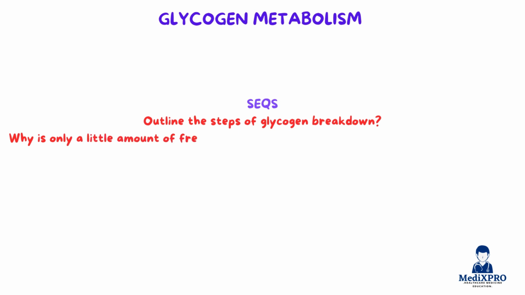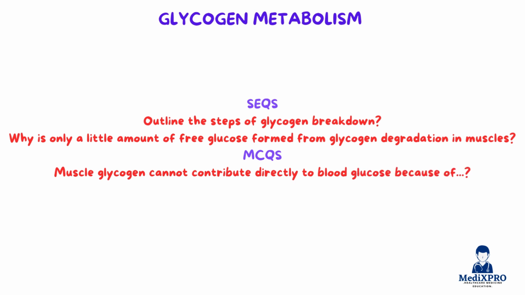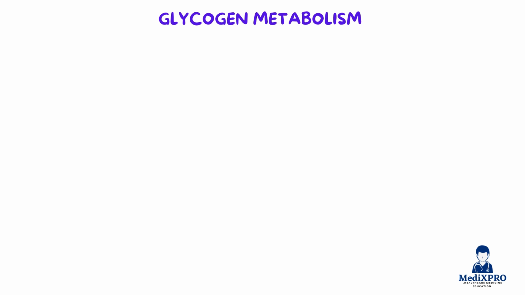UHS SEQ exams often ask, outline the steps of glycogen breakdown. Another important question is, why is only a little amount of free glucose formed from glycogen degradation in muscles? The answer is, muscle lacks glucose 6-phosphatase, so glucose 6-phosphate enters glycolysis directly instead of being released into the blood. A past MCQ reinforces this point. Muscle glycogen cannot contribute directly to blood glucose because of, and the answer is, absence of glucose 6-phosphatase.